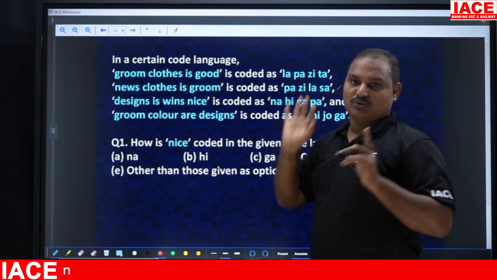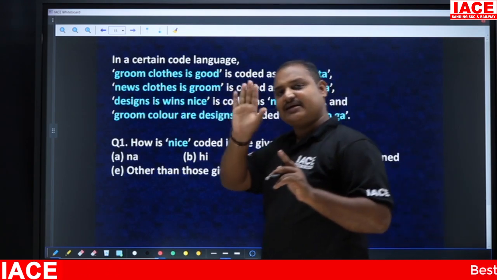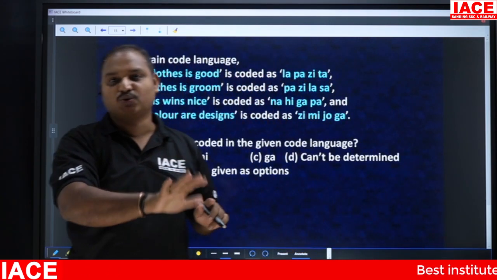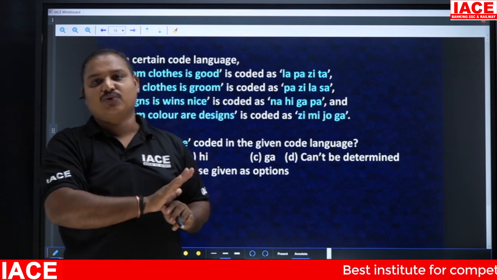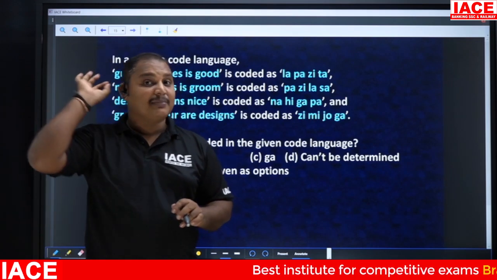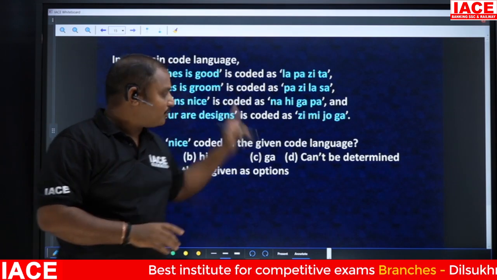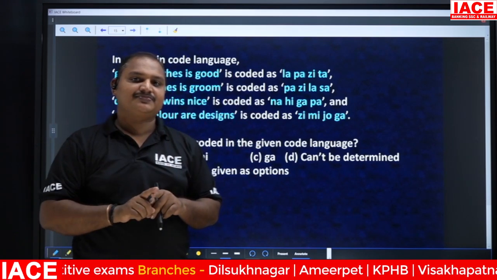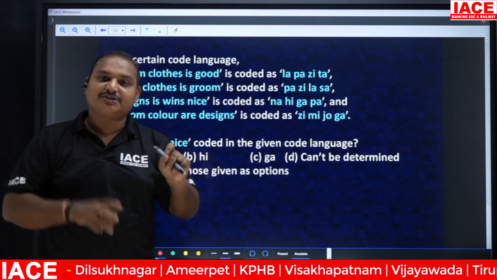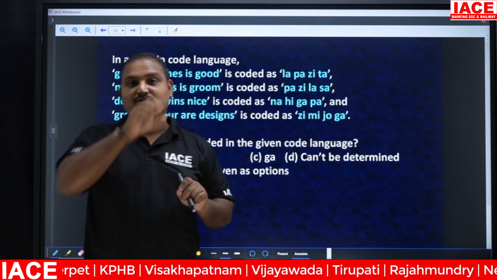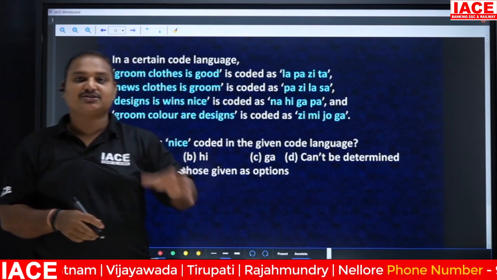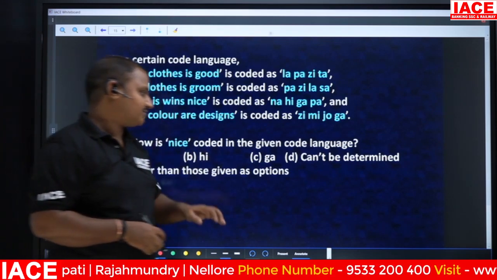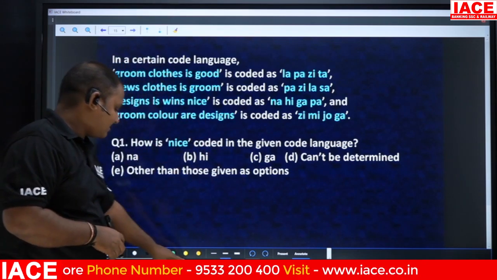Everyone will follow the rule. I'm telling you, everyone will understand the logic behind mixed coding, the pattern behind mixed coding, the process behind mixed coding. But the options that you are going to get to solve will vary. So we need to practice the questions from options. That type of thing will be discussed once you come into the live sessions. Clear? Now the next one.